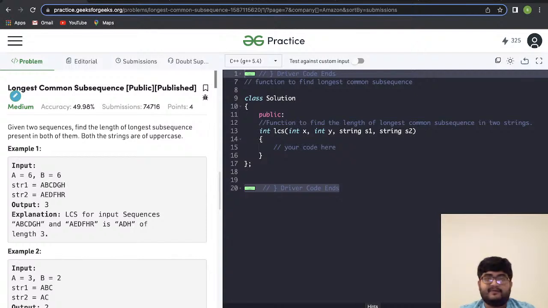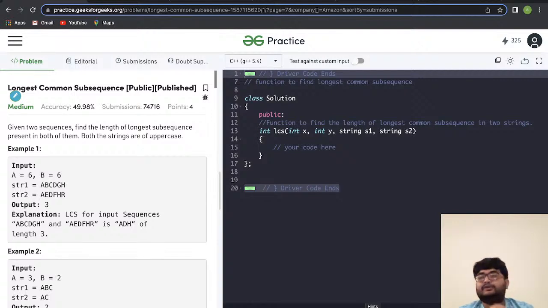The first problem we'll solve is, again, a very standard problem. We'll be solving very standard problems today, not something that's not standard. The first problem is a very common question, the longest common subsequence. Before that, I'll just quickly check if there's something in the chat. I don't think so, so let's start with this.